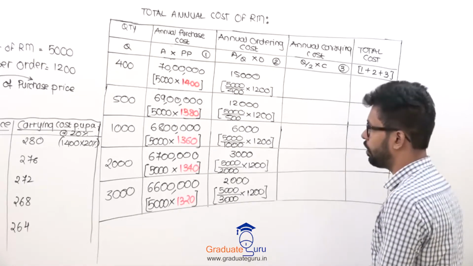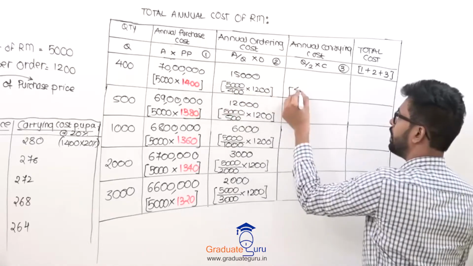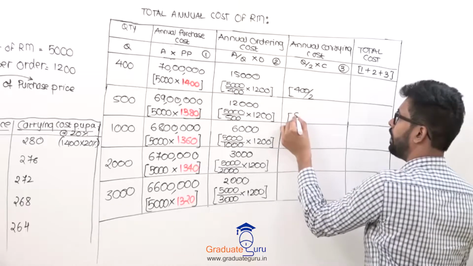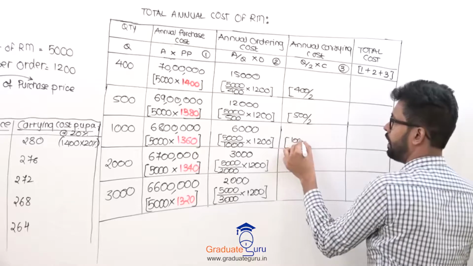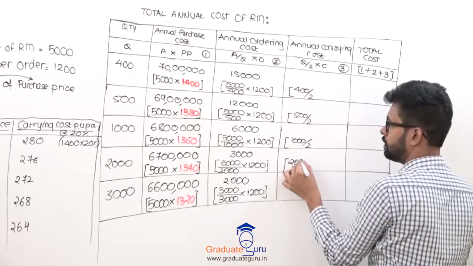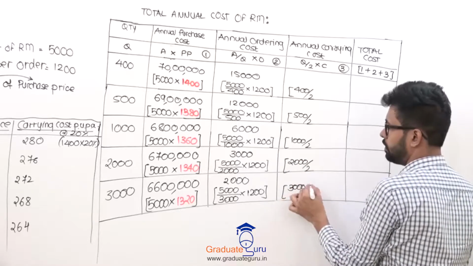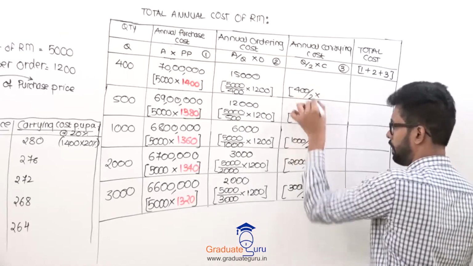then your annual carrying cost. Whatever you are ordering, your quantity 400, you will carry half, that is divided by 2. If you order 500 at a time, you will carry half. 1,000 at a time, you will carry half. 2,000 divided by 2. 3,000 divided by 2. Multiply, multiply, multiply.